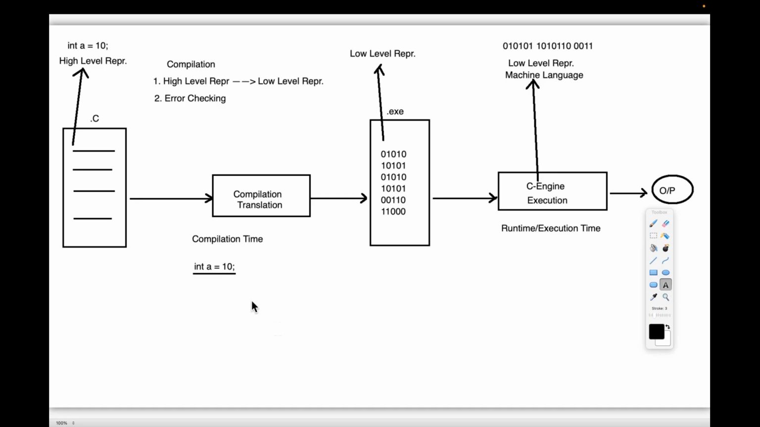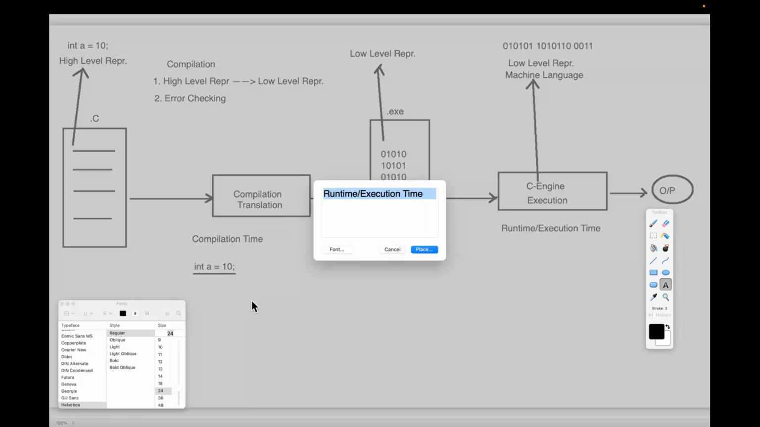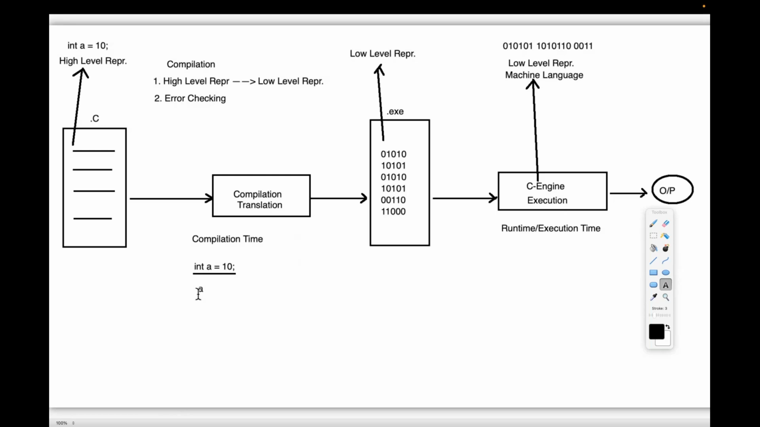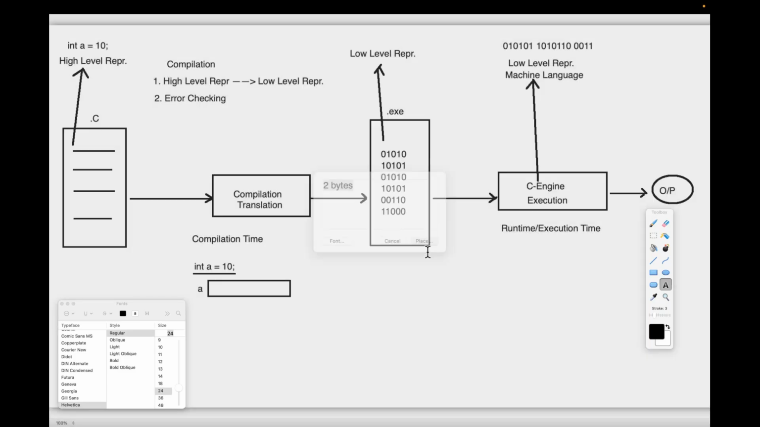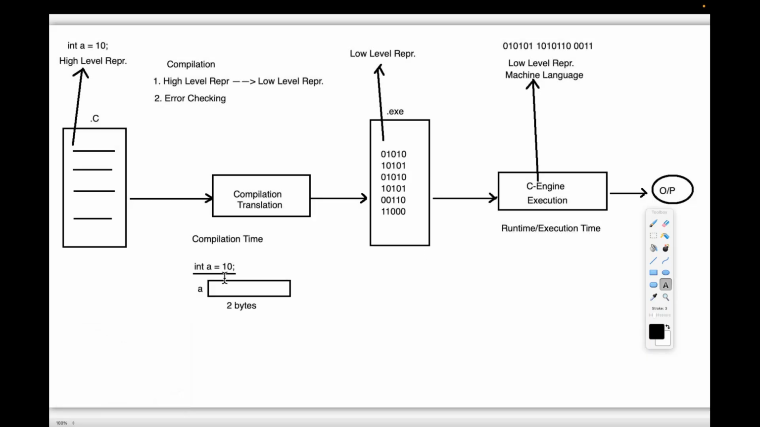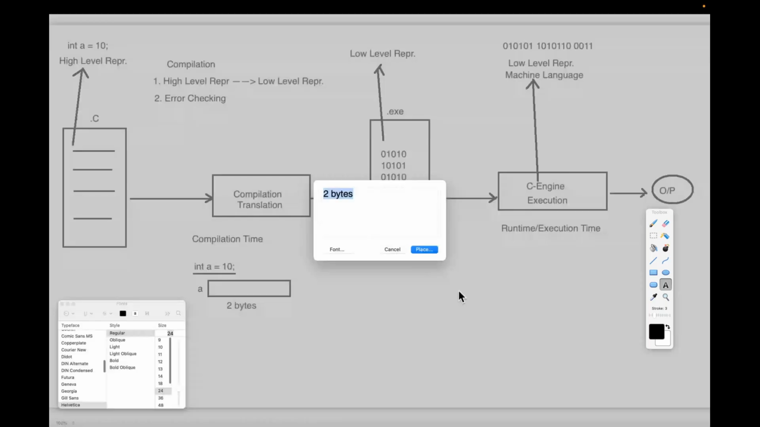First, a variable a will be created. For this variable a, 2 bytes of memory will be allocated. In the 2 bytes of memory, the value 10 is going to be stored.